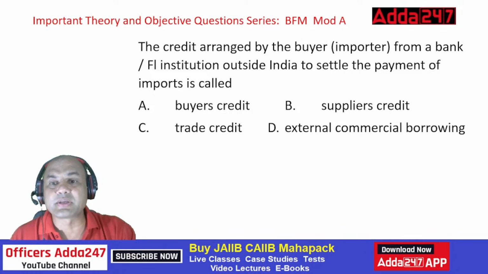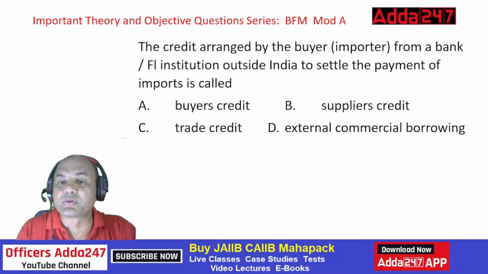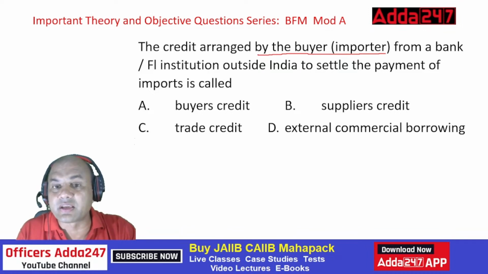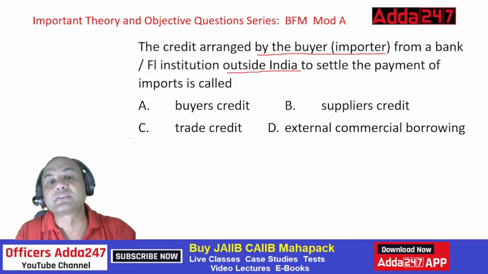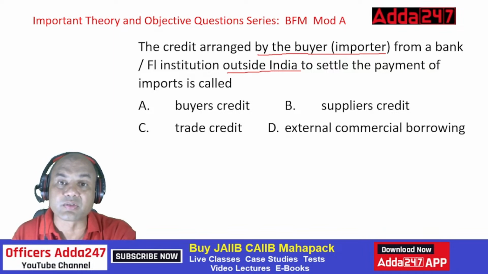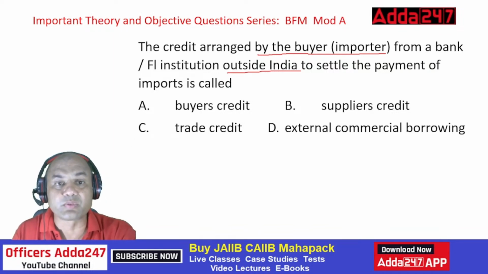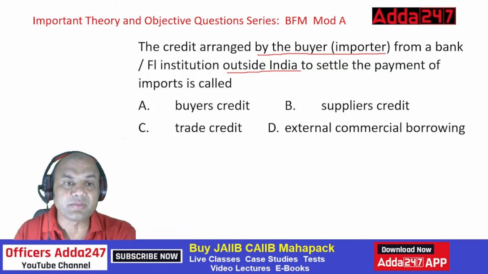The credit arranged by the buyer, importer, from a bank or financial institution outside India to settle the payment of imports is called as... Credit arranged by the buyer, importer, from a bank outside India. What do you mean by this? This needs explanation. Let me bring in a fresh slide, then you will understand it better.